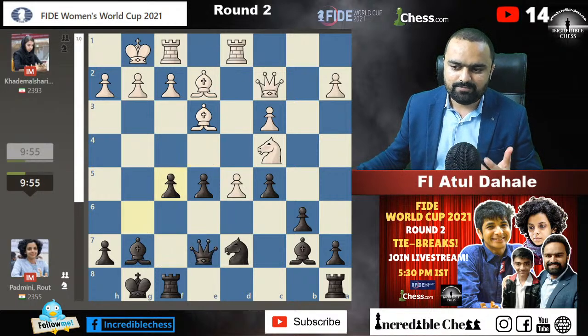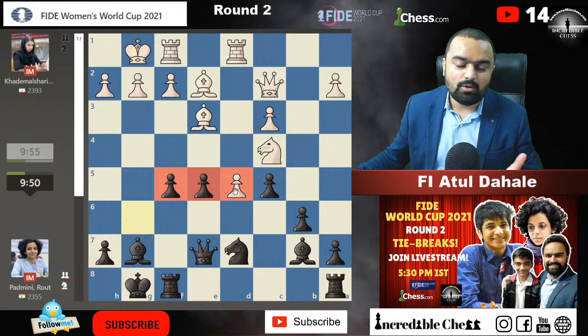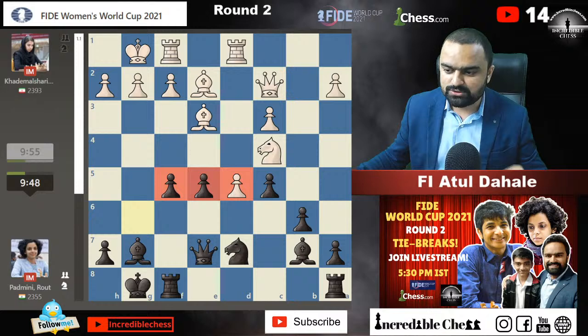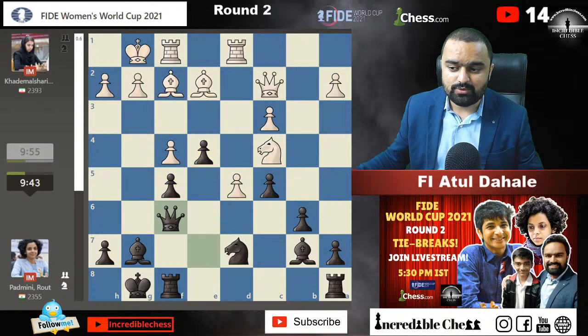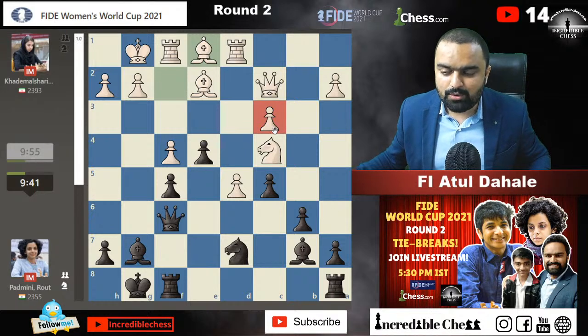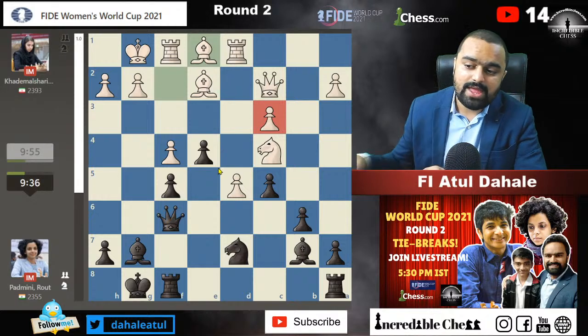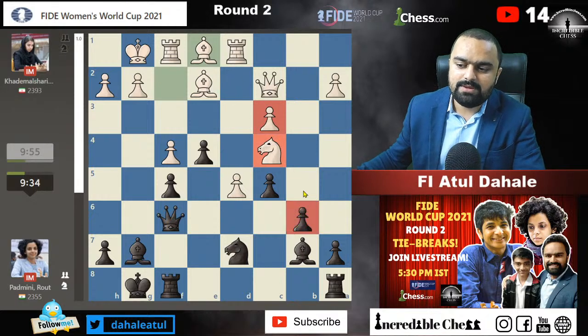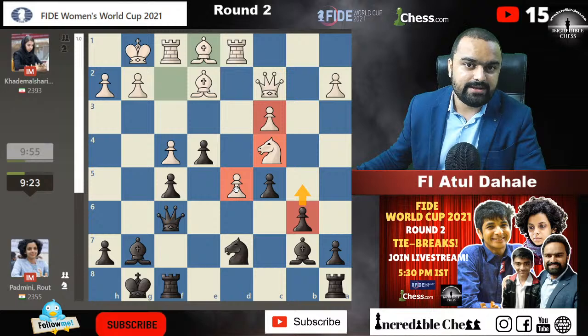So f5 is played. Black needs to get some counterplay on this side of the board. If black doesn't get anything, then obviously the center pawn is going to dominate the board. So Padmini is fighting here in this situation, bishop to f2, and now bishop e1. Okay, the pawn on c3 is now well protected. And okay, we'll see. The knight on c4 is the main point, so maybe b5 might be played at any point in this situation, kicking out the knight on c4, and then Padmini can think about attacking the pawn on d5 more, because if the pawn on d5 falls, then she should be fine in the situation.